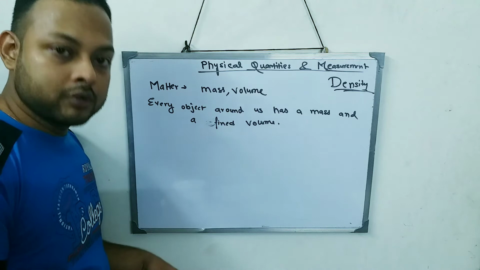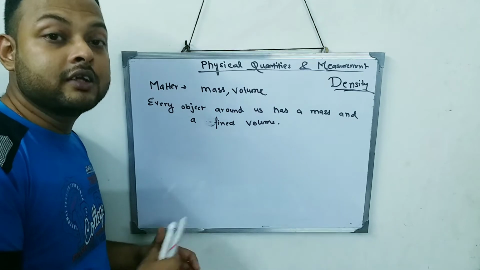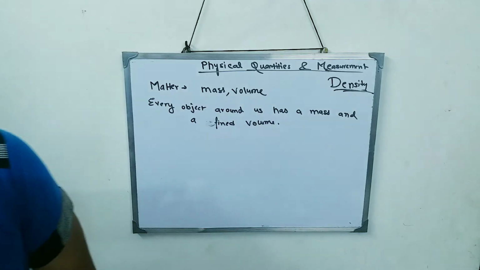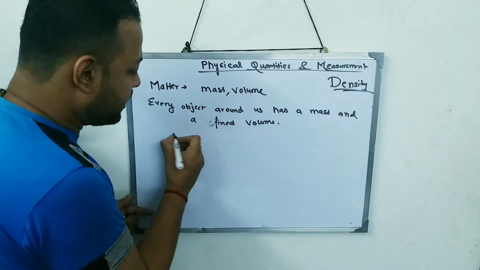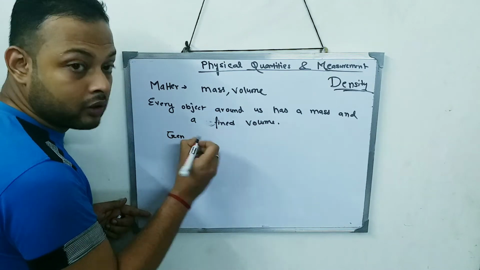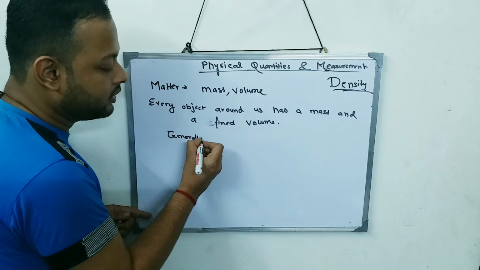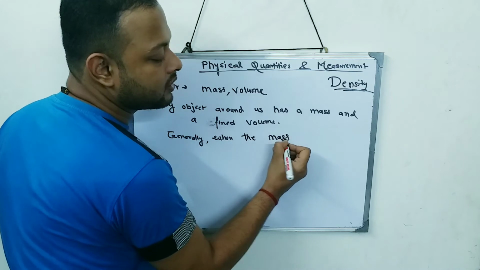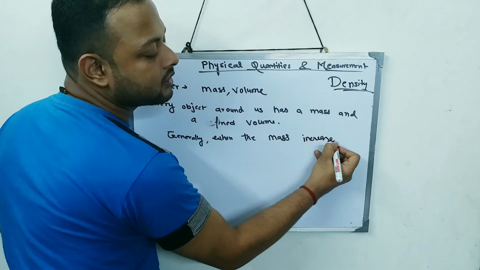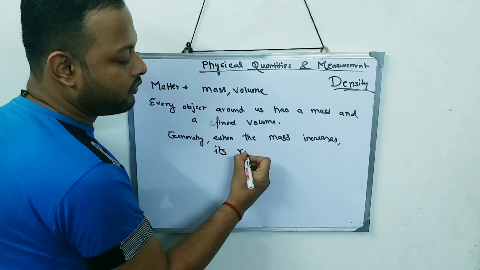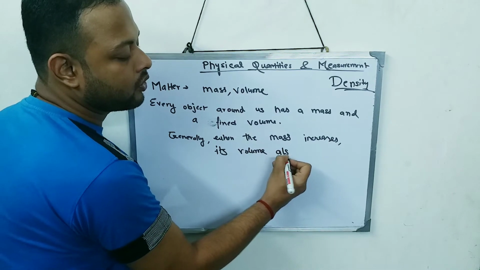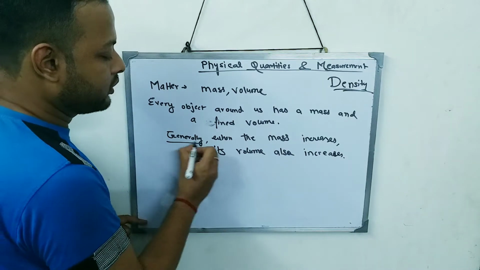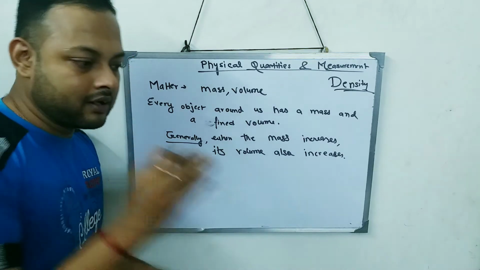So I can say generally, not always, when the mass increases, its volume also increases.